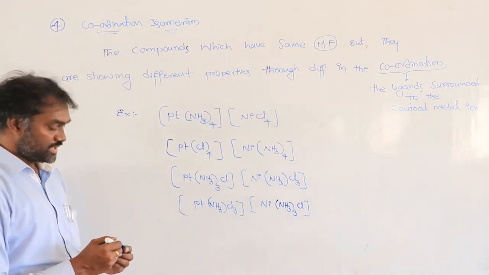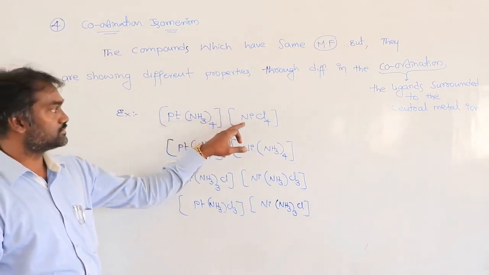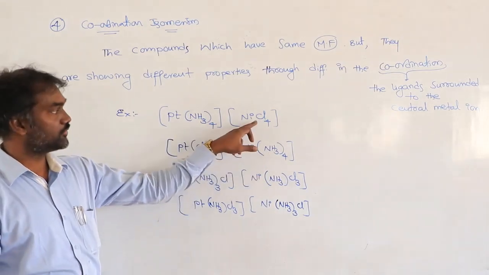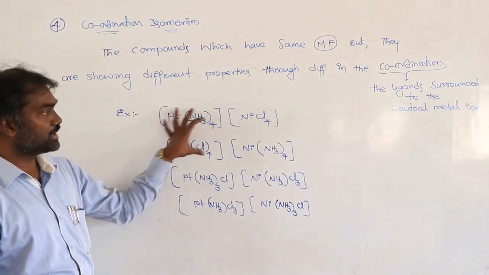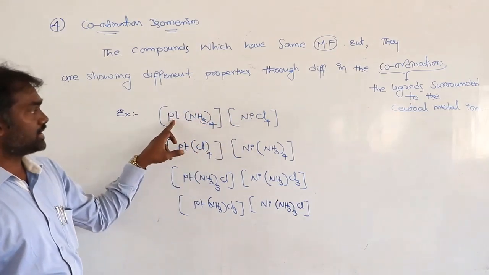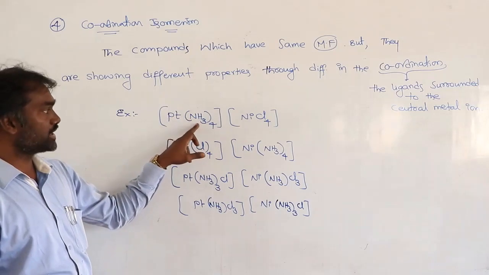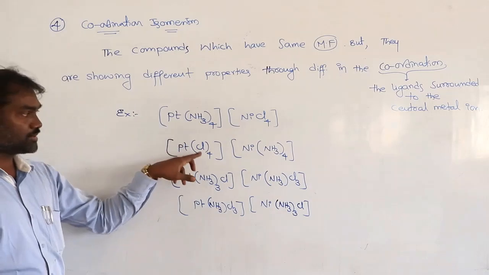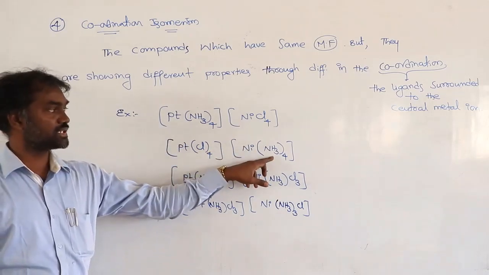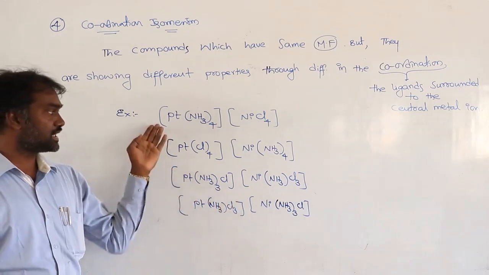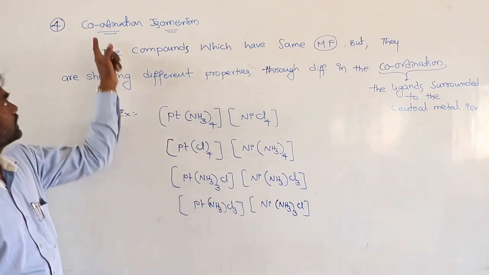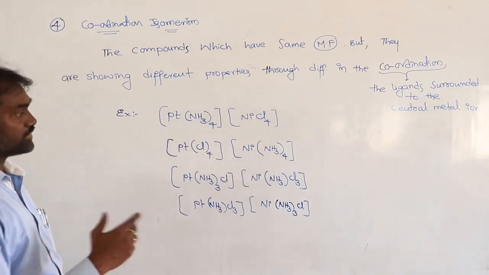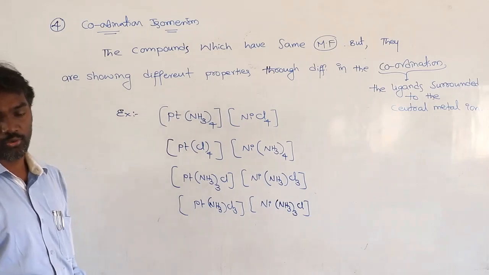See, if you see this, platinum, nickel, here also platinum, nickel, 4 ammonias, 4 ammonias, 4 chlorines, 4 chlorines. So molecular formula is the same, but platinum coordination is ammonia, nickel coordination is chlorine. But here platinum coordination is chlorine, nickel coordination is ammonia. So like that, these are also examples. Every one is the coordination around the metal you observe. If difference is there, directly you can tell that is coordination isomerism.